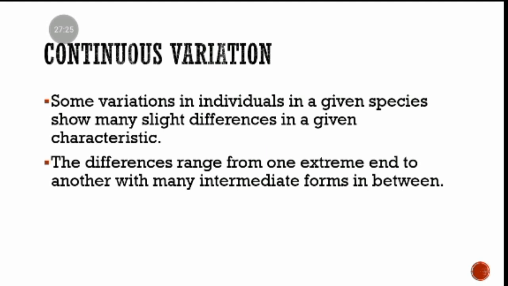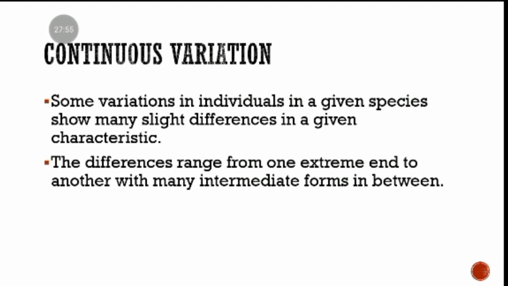It's not like we're going to have 3 answers. No, we're going to have different answers. Someone is going to be 25 years and 2 months, and so on and so forth. So those are very slight differences, and there are lots of them because we are looking at a big sample size. So that is an example of a continuous variation.